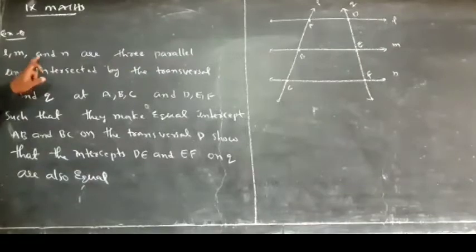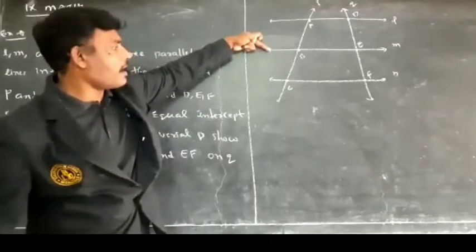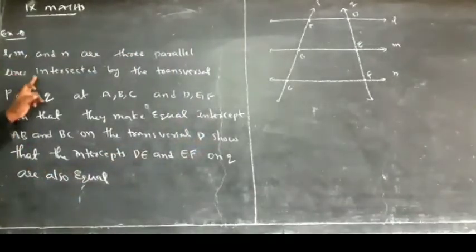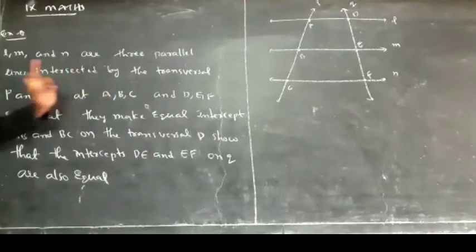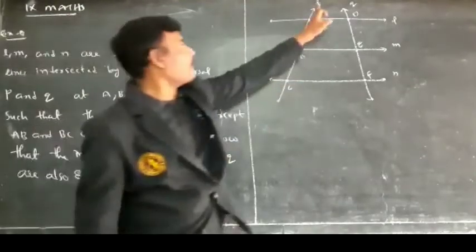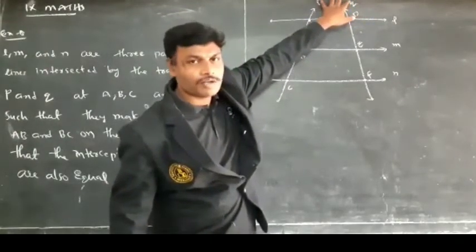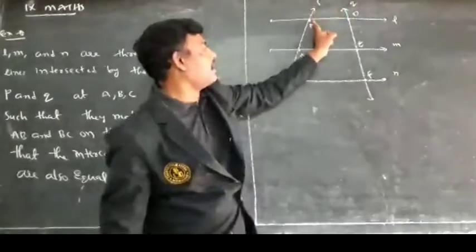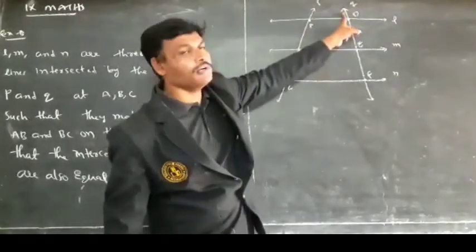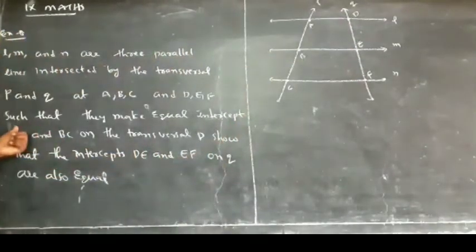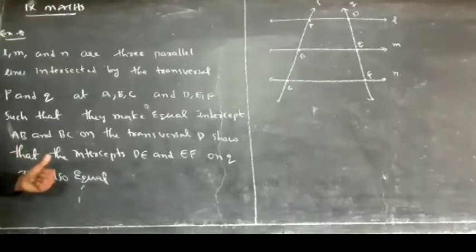Here is example 8. L, M and N are three parallel lines intersected by the transversals P and Q. These two transversals intersect the lines at A, B and C, and also D, E and F, such that they make equal intercepts AB and BC.